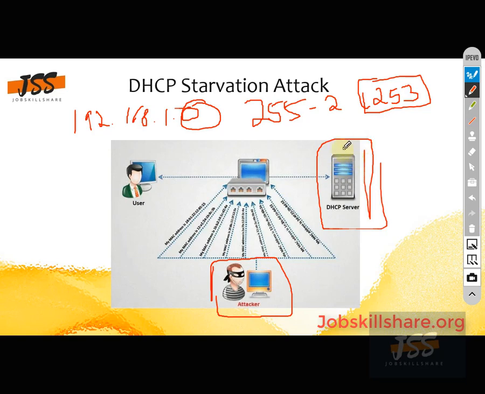And by the way, it also has its own IP, so it is minus 1, which is 252, because the DHCP server itself will have one IP address. So the total number is 252.